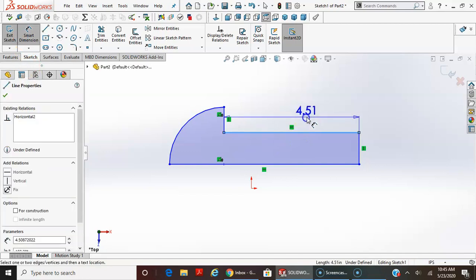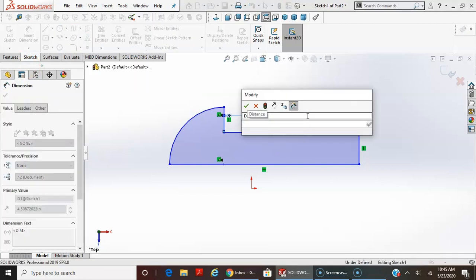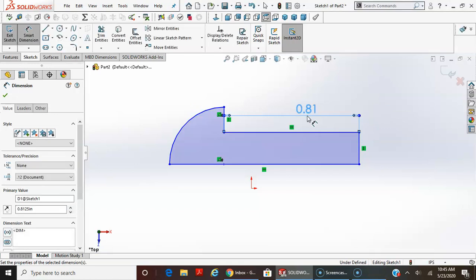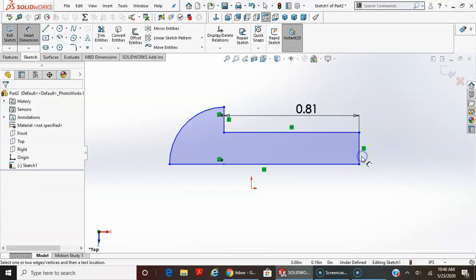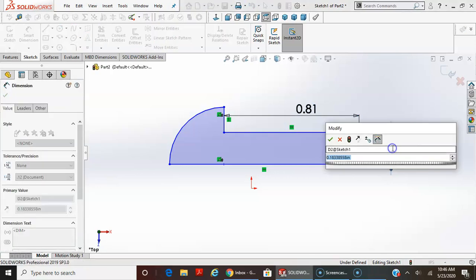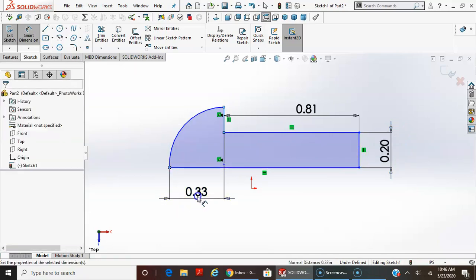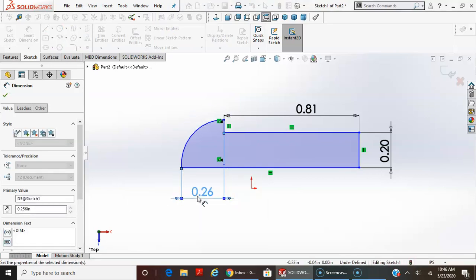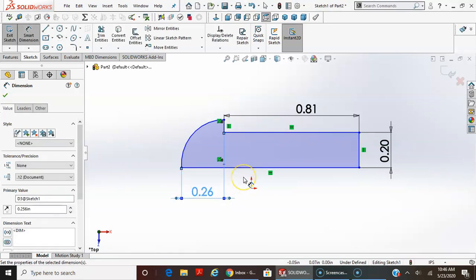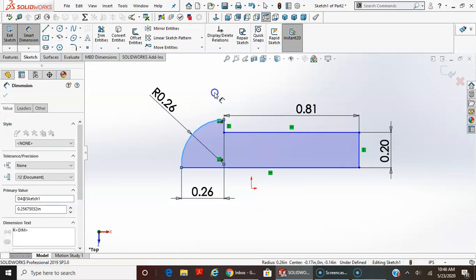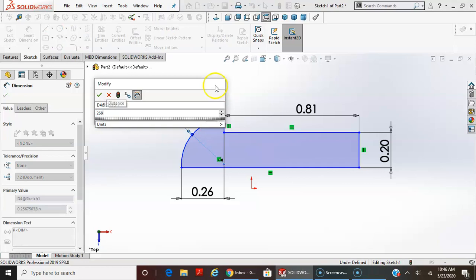And I'll smart dimension this line as 0.8125. This line is going to be 0.406 divided by 2 is the radius. And then from point to edge, 0.256. And then I think on the drawing I'm missing something here, because this, let's see, this radius is going to be 0.268.